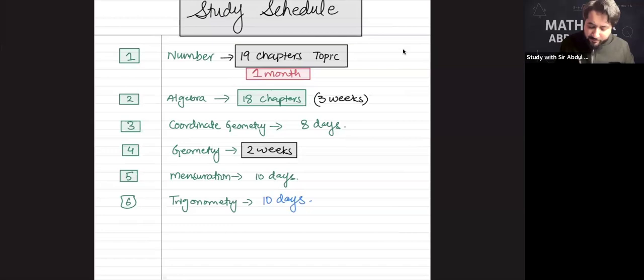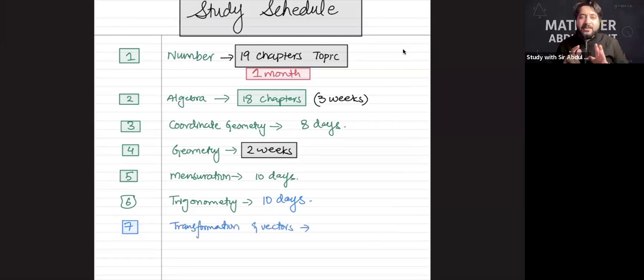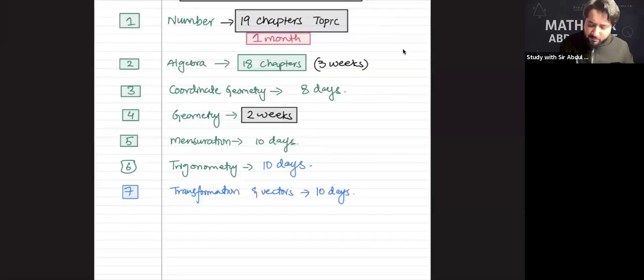Okay. So topic number 7 is transformation and vectors. This is technically a combined topic, transformation and vectors. 4 days plus 4 days, plus 2 days of past paper practice as well, so approximately 10 days. Topic number 8 is statistics. Statistics can be covered in 1 week. And topic number 9 is probability.